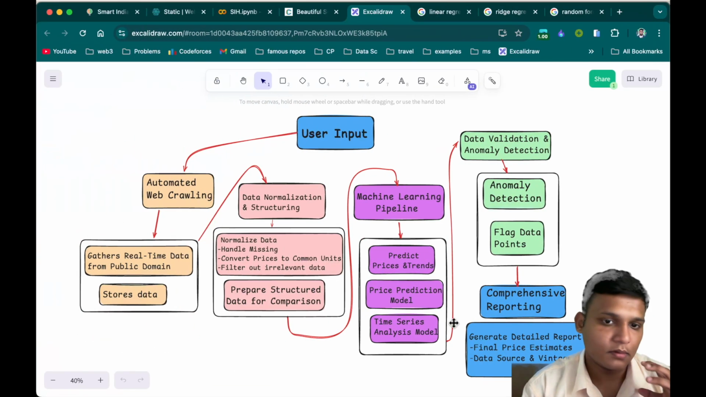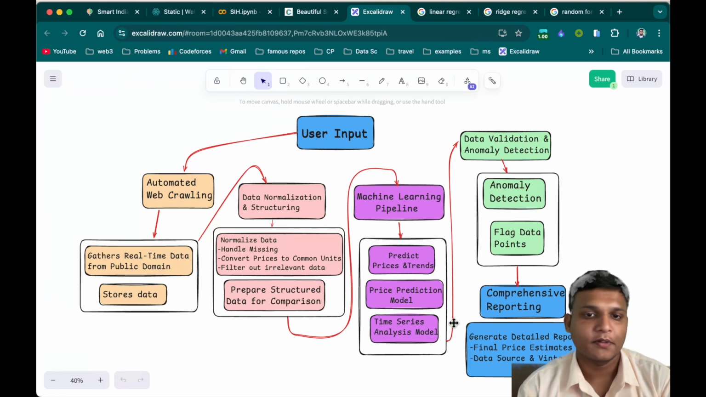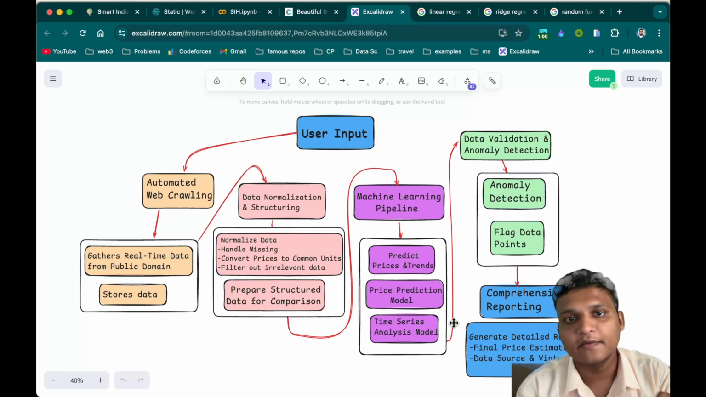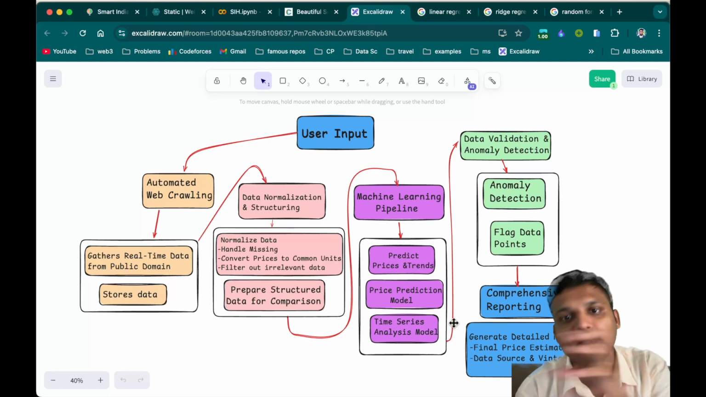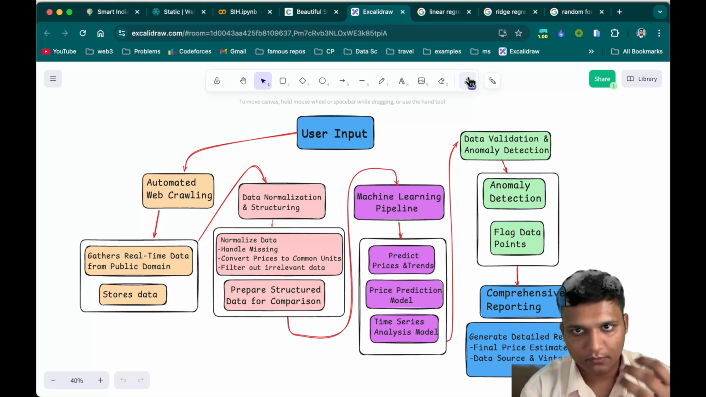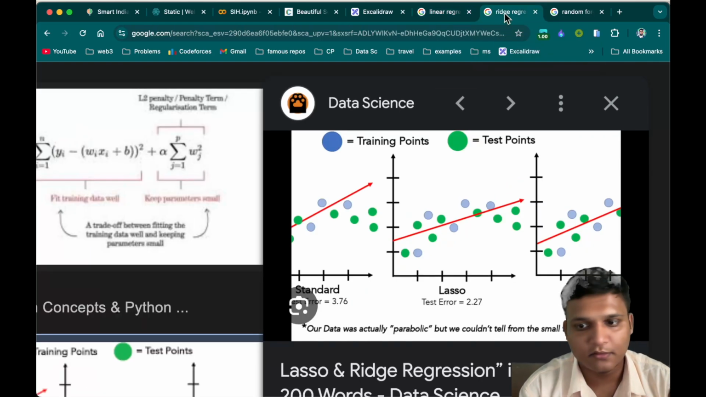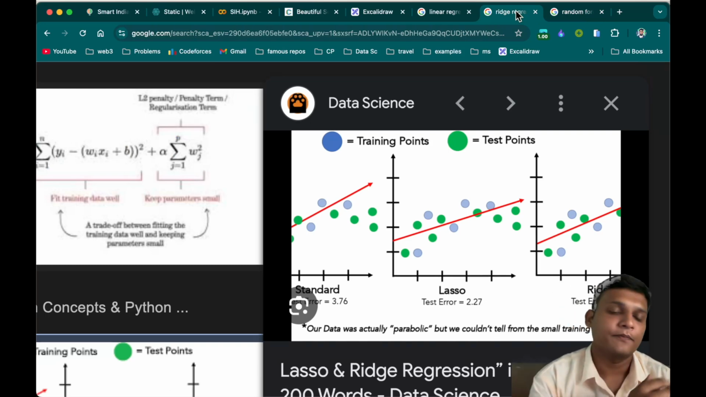Okay, so now after data normalization and structuring, machine learning pipelines come in the picture. The first thing that comes to mind is supervised learning, because there is an input, and from that input there is an output y. From x the output is y. Let's understand regression. Multiple regression algorithms are there, like linear regression, ridge regression, lasso regression, random forest regression. Multiple types of algorithms are there in regression alone.